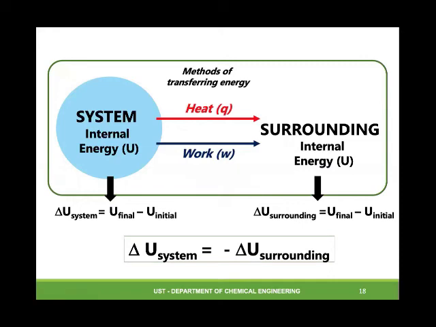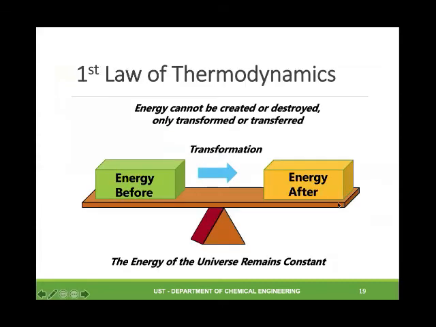This conforms to the first law of thermodynamics: energy cannot be created nor destroyed, but only transformed or transferred, or the energy of the universe remains constant.